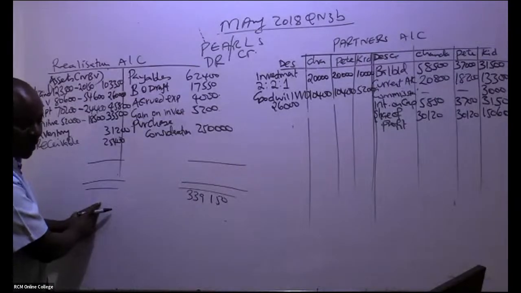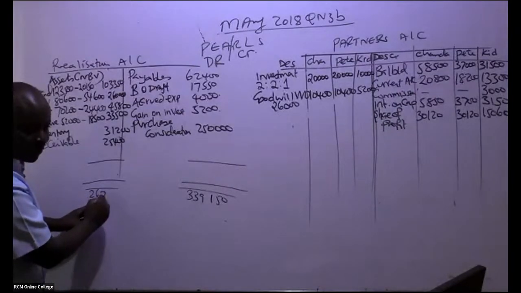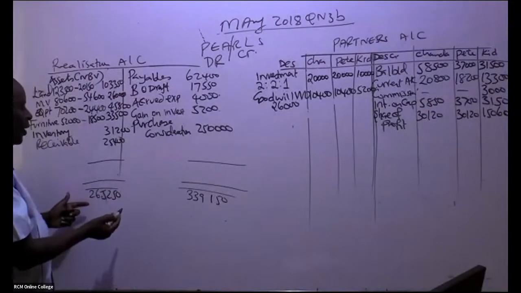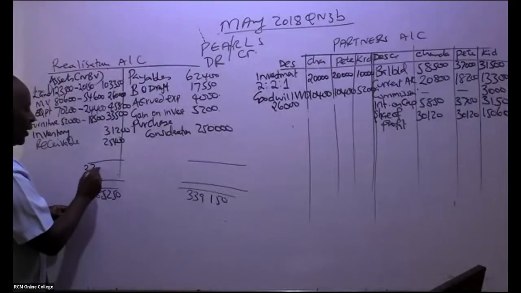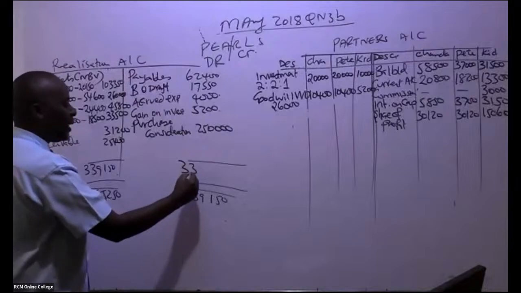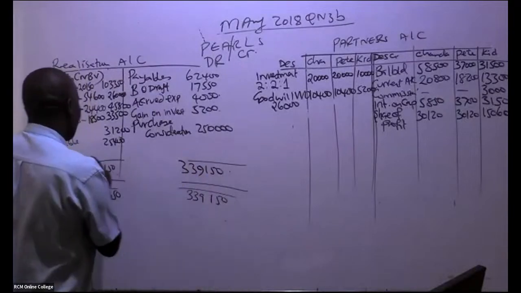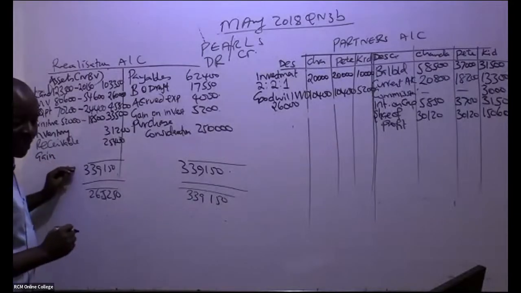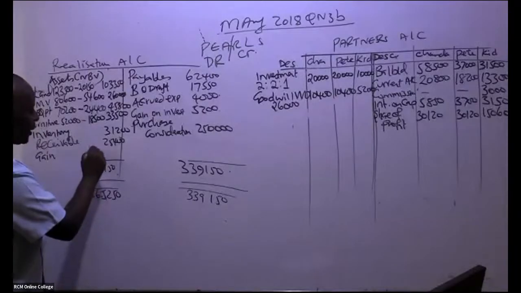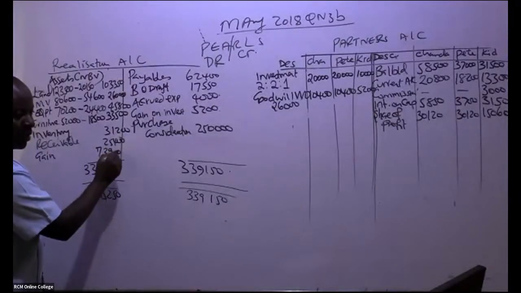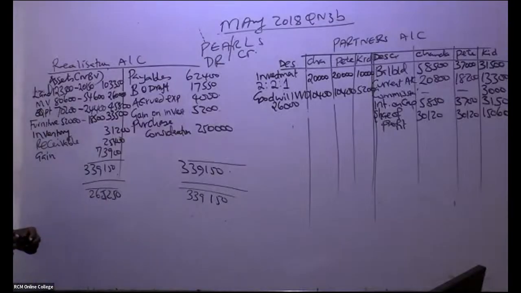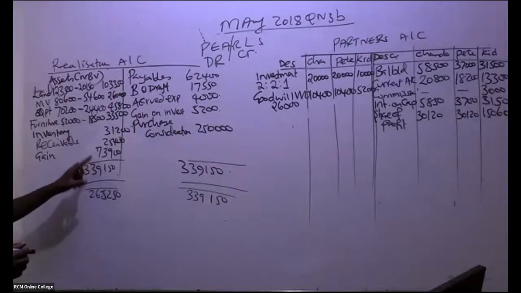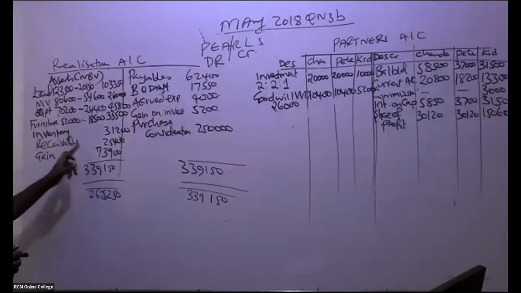So Irene has given me again. I'm being told that this is 265,250. So then that is very, very good because I always work with a bigger number. 339,150, meaning that the balancing figure comes here. And if it comes here, it is a gain. So it is a gain on realization, which I'm being told is 73,900. If you take this minus this, it comes there.